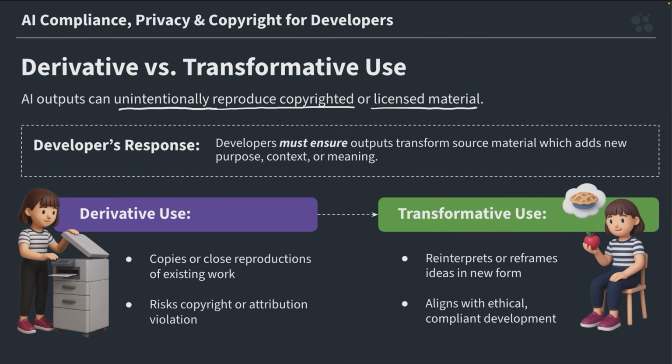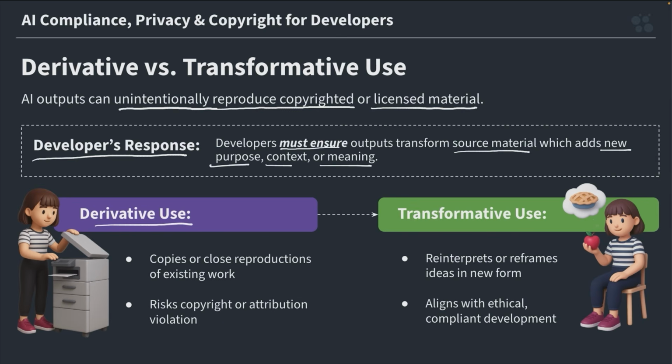And that brings us to one of the most important legal and ethical questions in AI. Is your output derivative or transformative? Let's break it down. First, the developer's response. Developers must ensure that outputs transform source material, which adds new purpose, context, or meaning. So let's examine derivative use.